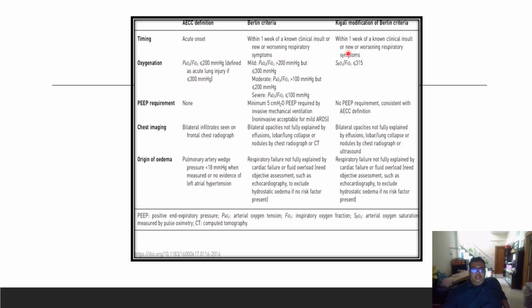So SpO2/FiO2 ratio less than 315 was the oxygenation criterion. Again, no PEEP requirement, consistent with the AECC definition, was the Kigali modification. Chest radiograph, bilateral opacities, same as before, not fully explained by effusion, lobar or lung collapse or nodules. Origin, respiratory failure not fully explained by cardiac failure or fluid overload.